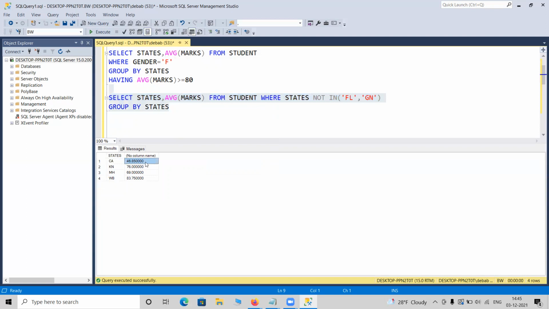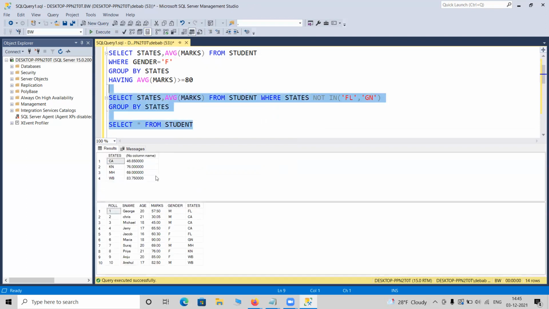For California, the figure is new, 46.85. That you cannot find in the original table. If I want to display the data from the original table, you cannot find this figure 46.85 anywhere. These 3 are California data, but 46.85 is not there. So if you want to make some filter on this data now, these data were not available in the original table, so you cannot add this filter in the where statement. From where will this 46.85 come?